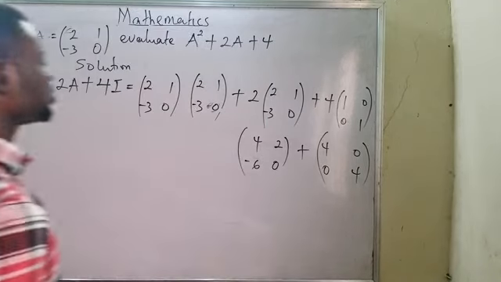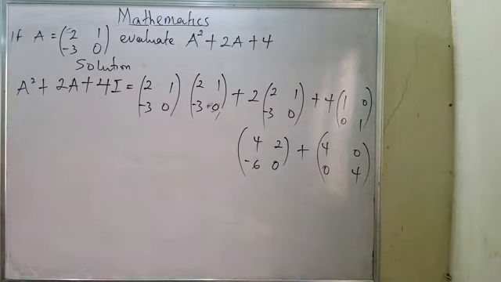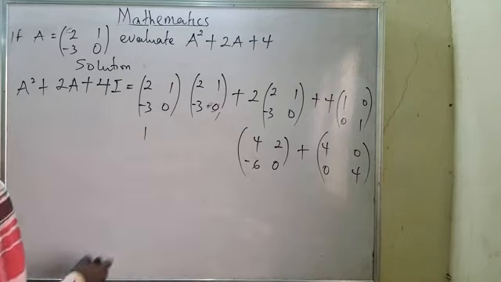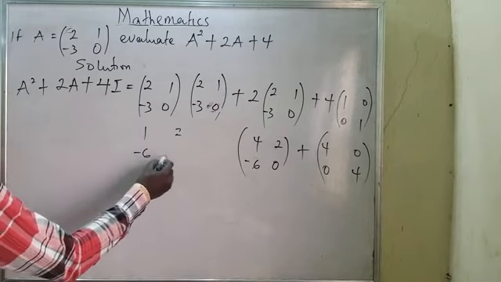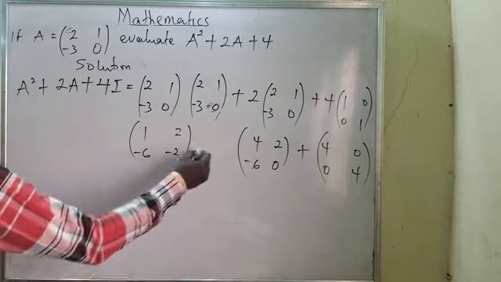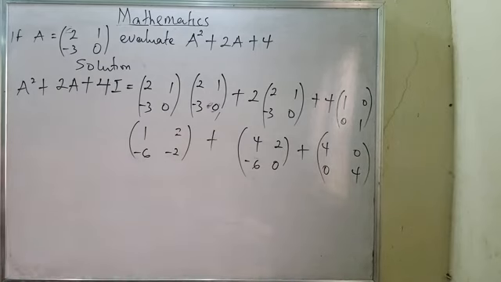Now, squaring this matrix is where the problem is, and I'm expecting you to square it by yourself. The result will be 1, 2, minus 6, minus 2. That is the result. Don't forget the way I explained the pattern, because there's no time to explain those things one by one.